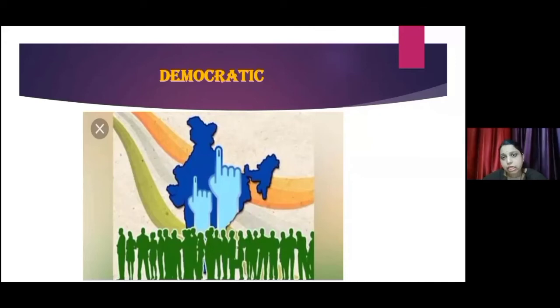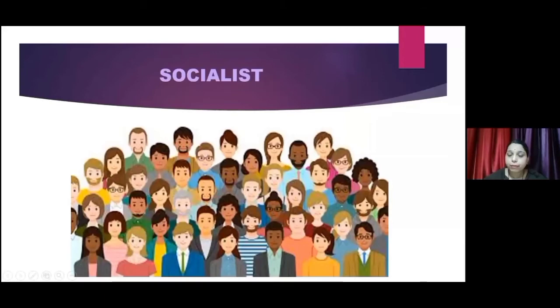This is called democracy. Now, next point, socialist. Now, what is socialist? Socialist means in India, there are many kinds of people, big or small, poor and rich. So there should not be any gap between poor and rich people. The government does not have to discriminate among the people.